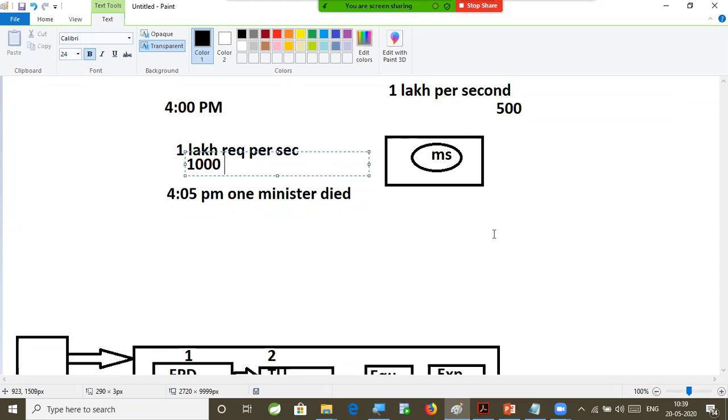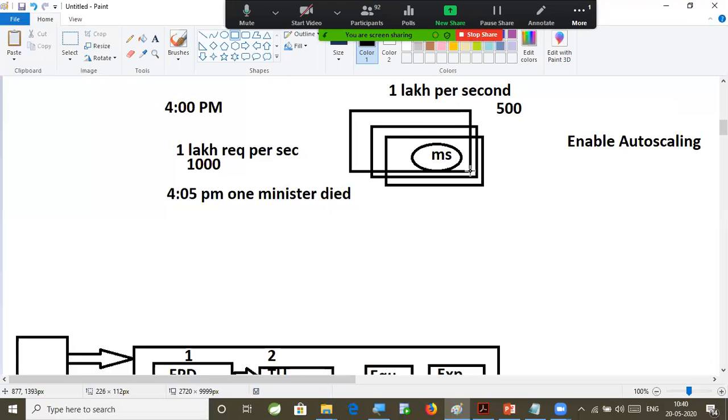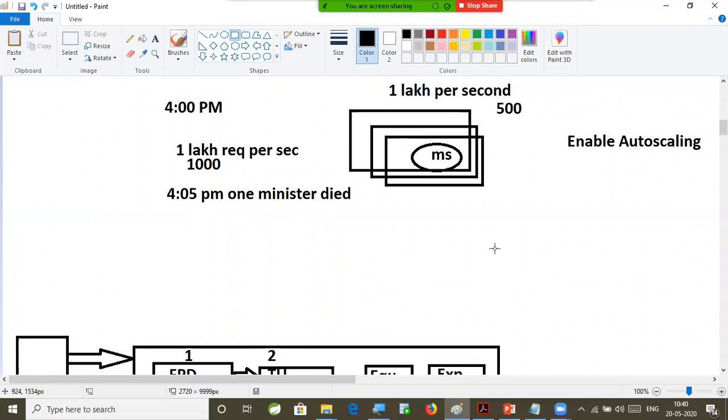To avoid this kind of problem, we are going to enable auto scaling in our applications. What is the benefit of auto scaling? If you enable auto scaling in the cloud, based on the number of requests coming, instances are going to be added for our microservice. You need not fix how many servers are required to run your application. If 1 lakh requests are coming, servers will be increased. If requests are reducing, servers will be reduced. Dynamically adding and removing servers for our application, that is the concept of auto scaling.